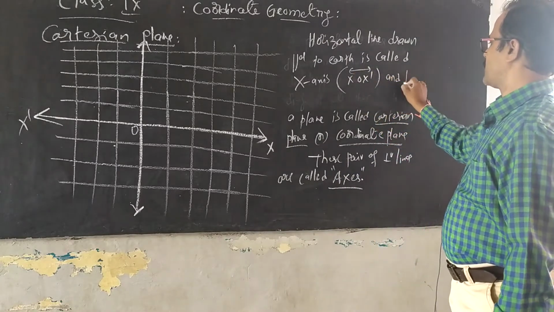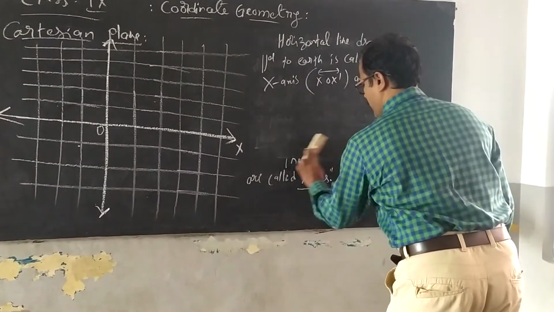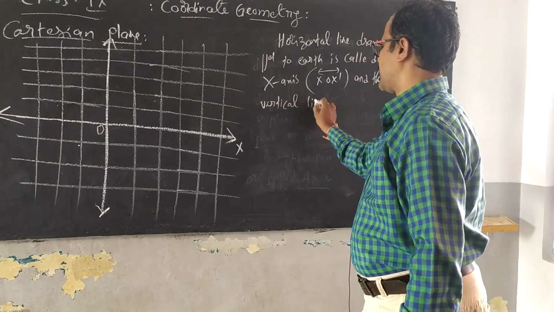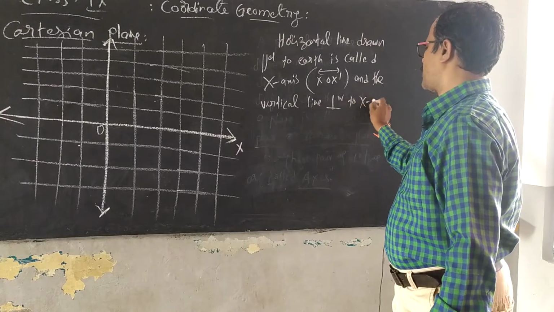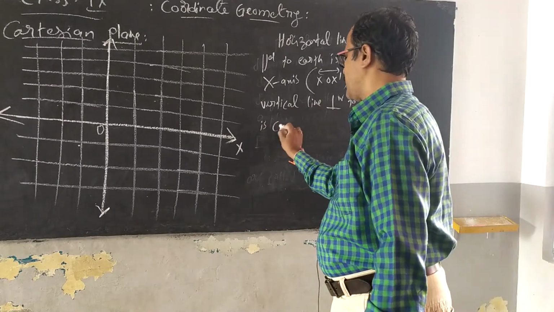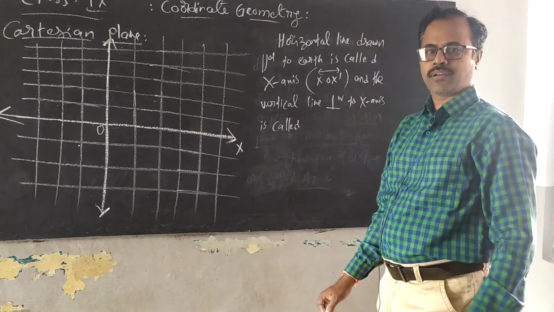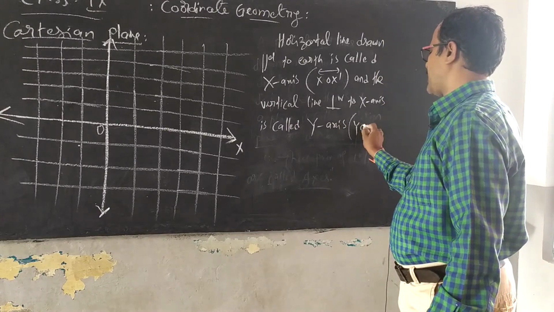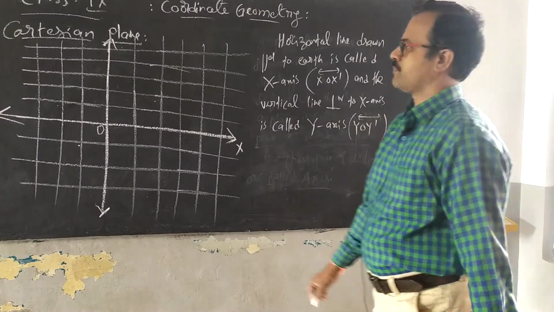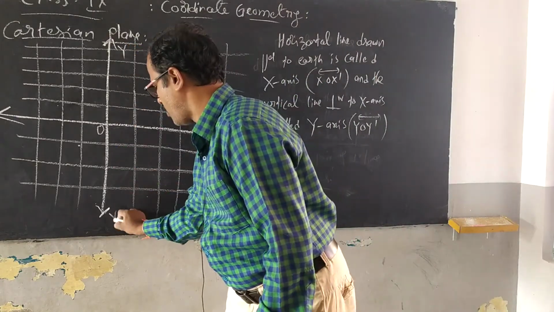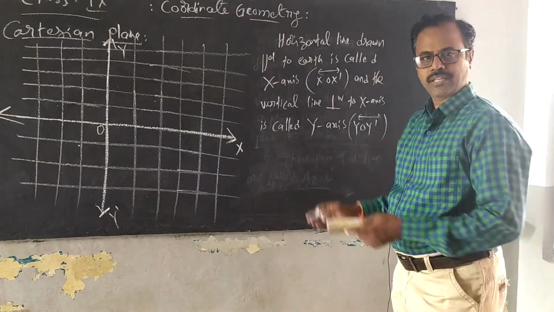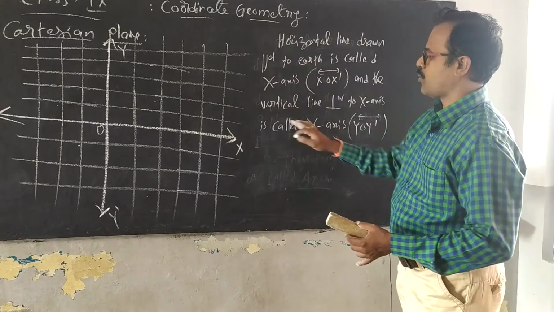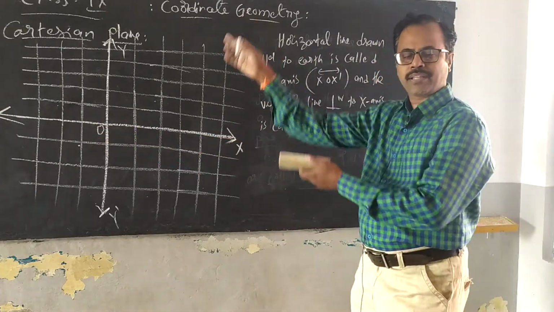And the vertical line perpendicular to the x-axis is called, what do you call this one? Right, very good. That is the y-axis, represented by the line y, O, y dash. This is the line y O y dash. Is that clear? Right. Now we discussed the Cartesian plane. After that we came to know what is meant by the x-axis and what is meant by the y-axis.